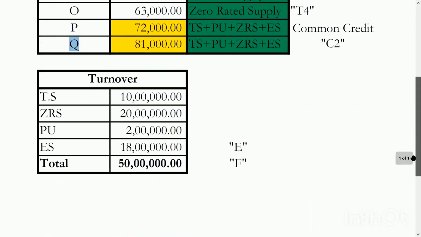Now we have the turnover of the taxable supply, which is 10 lakh, zero rated supply 20 lakh, personal use 2 lakh and exempted supply 18 lakh. The total is 50 lakh. Exempted supply turnover is denoted as E and total turnover is denoted as F.